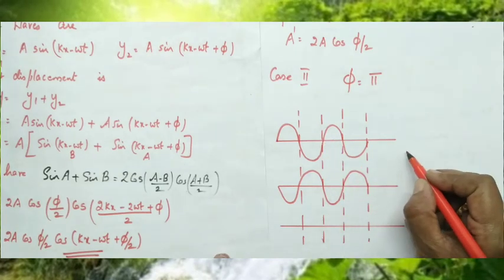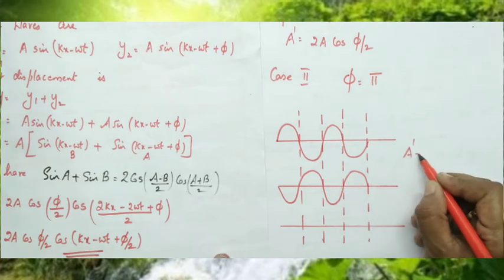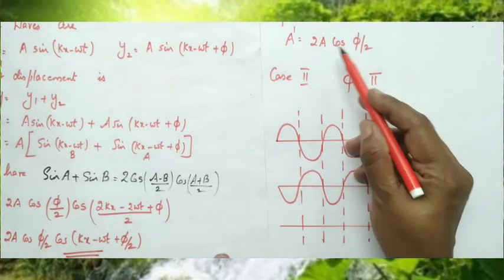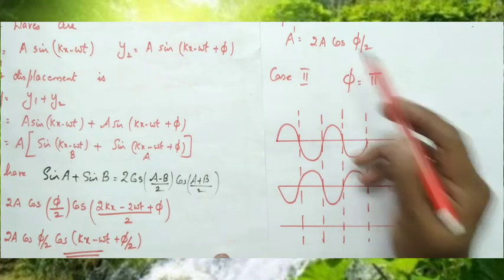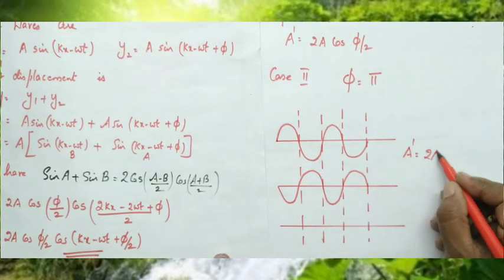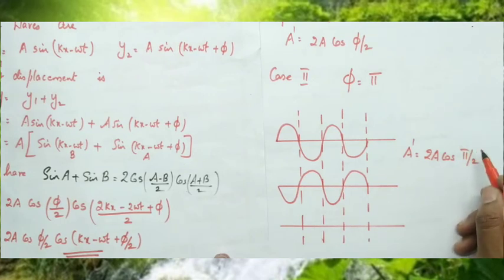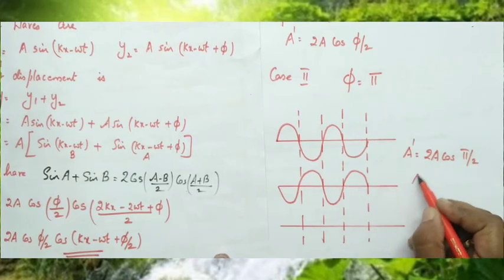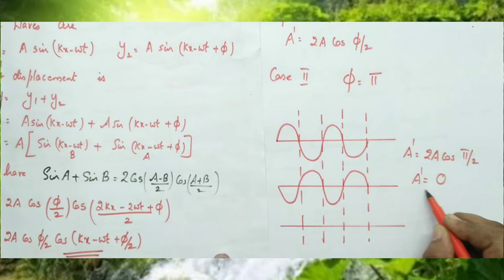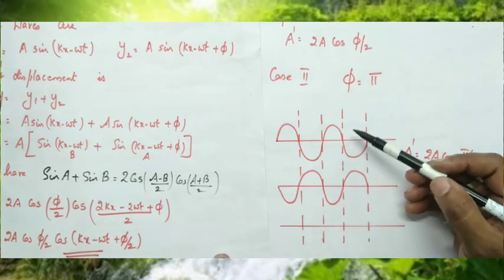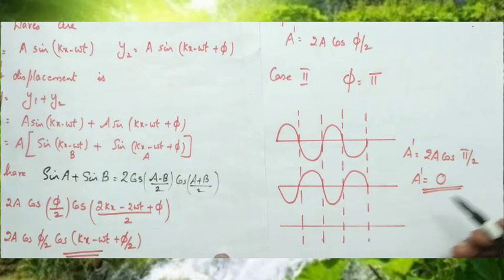Okay, now what is a dash? When they combine together, we can substitute phi equal to pi. So the resultant amplitude is 2a cos pi by 2. Cos pi by 2, cos 90 degrees, is 0. So a dash equal to 0. When the two waves have a phase difference pi between them, amplitude is equal to 0.